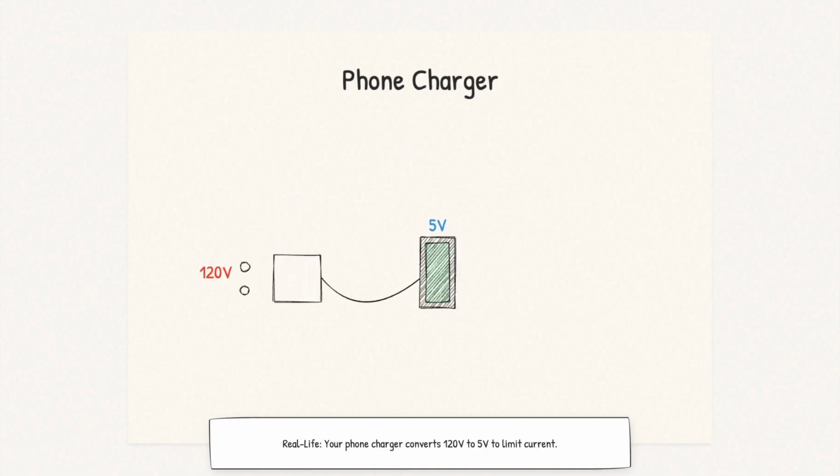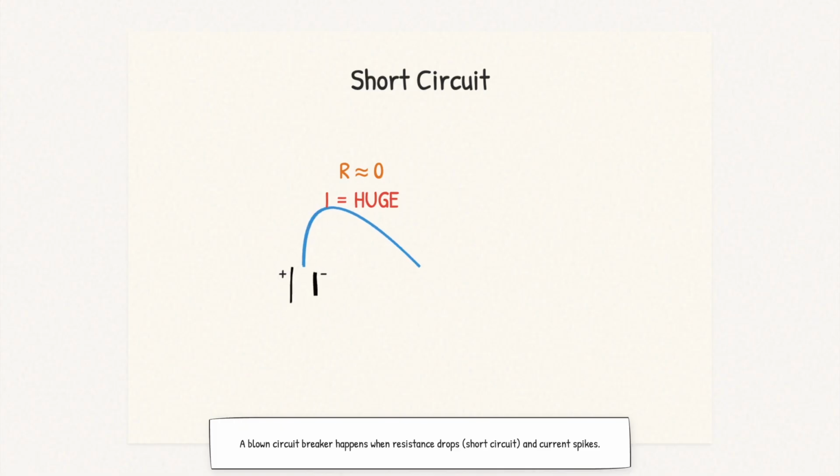Your phone charger converts 120 watts from the wall to 5 watts for your phone, and Ohm's law determines how much current flows. When you blow a circuit breaker, it's because too much current is flowing, usually because resistance dropped, like a short circuit. Electricians use this equation to size wiring.